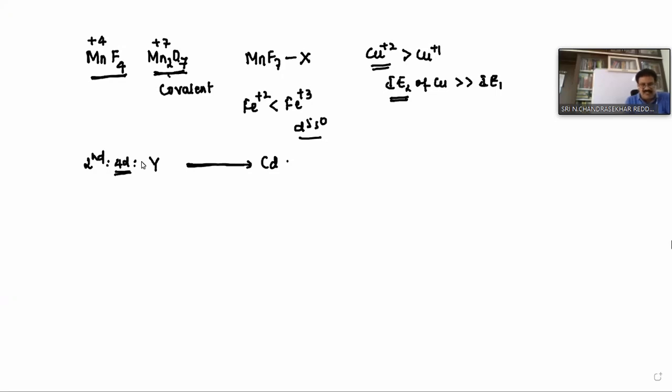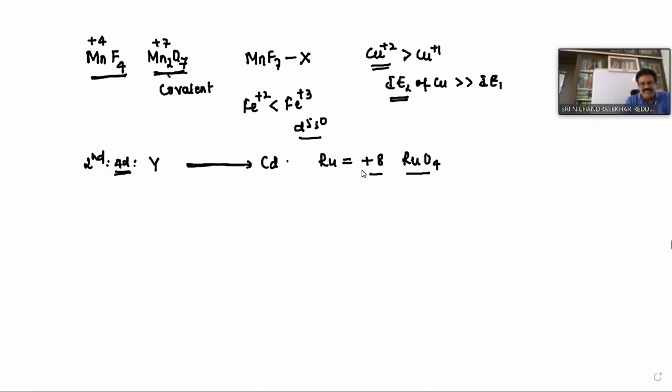Ruthenium exhibits the +8 oxidation state. Already we know RuO4, isn't it?